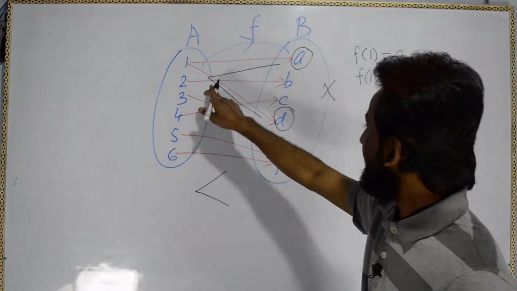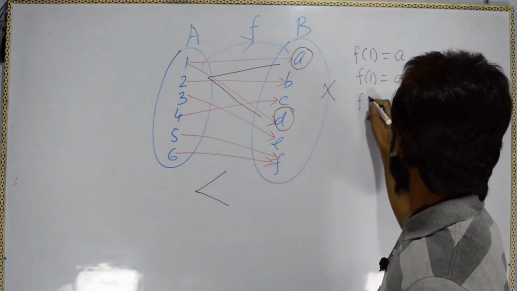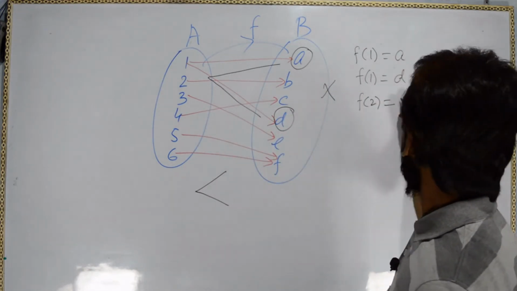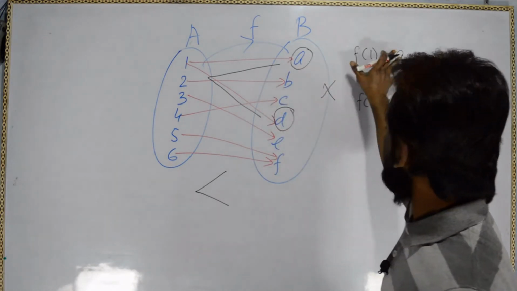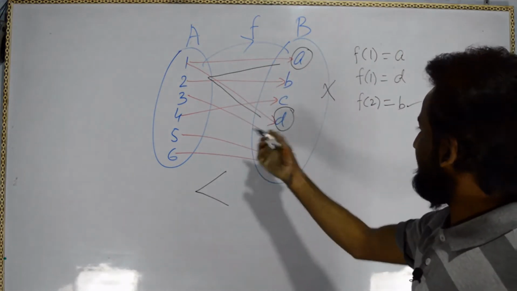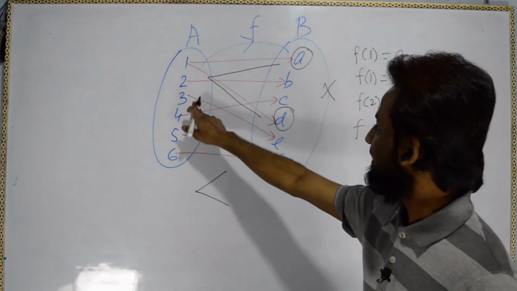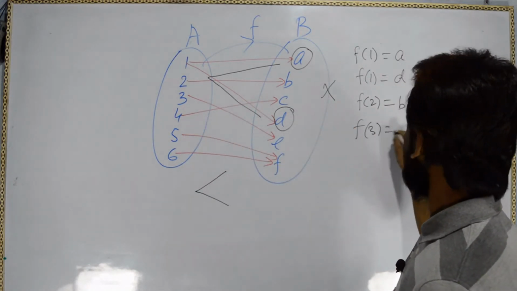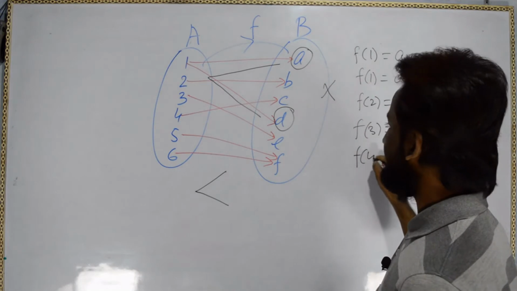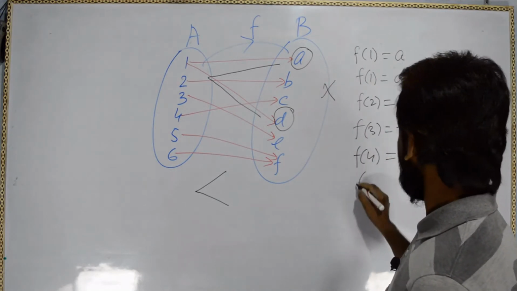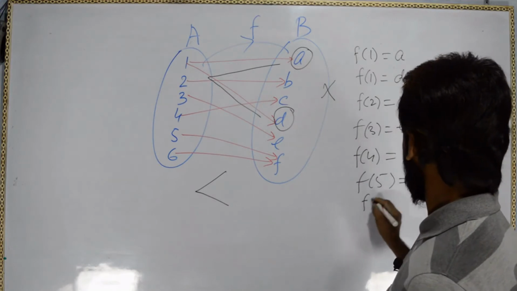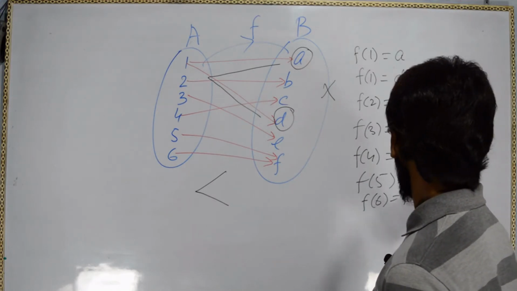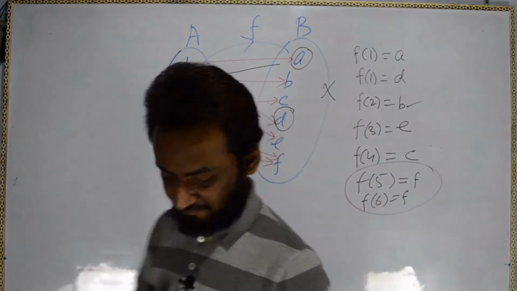So then f2 is B, that is okay. If this is not given, then it will be a function. So simply, what are the images? I am writing f3 is equal to E, f4 is equal to C, f5 is equal to F, f6 is equal to F. See here, f5 and f6.